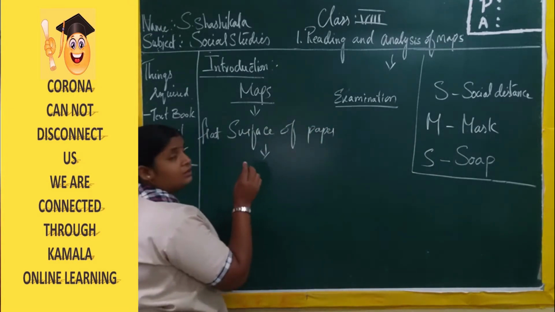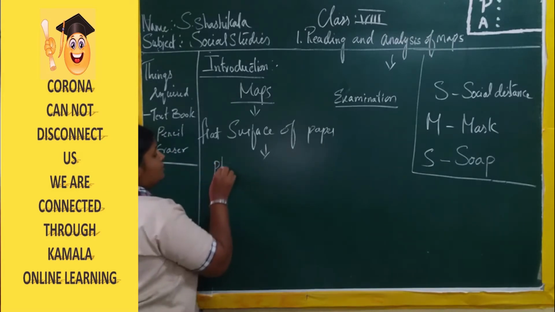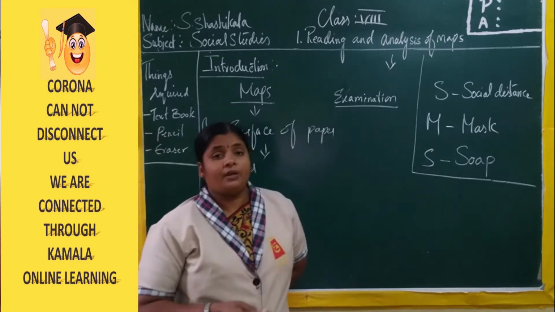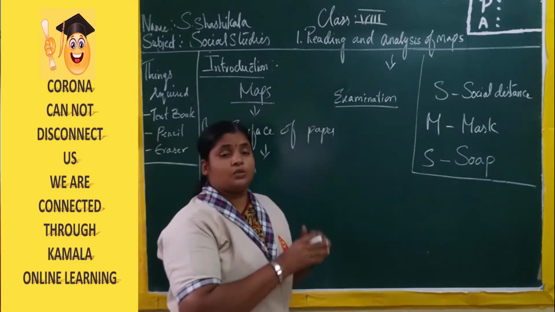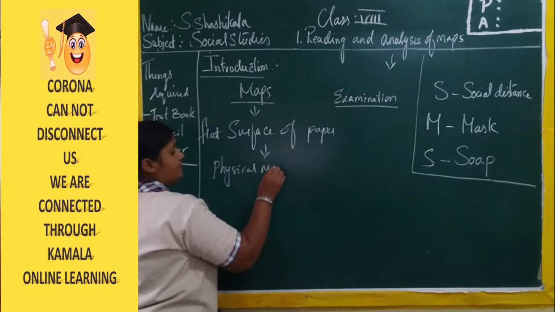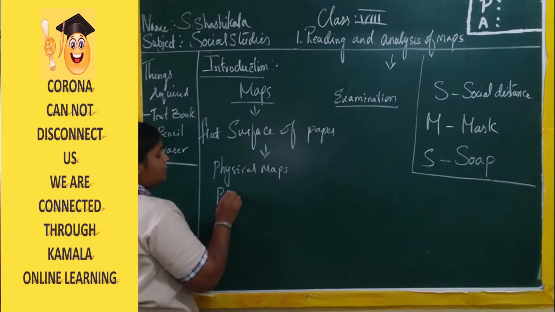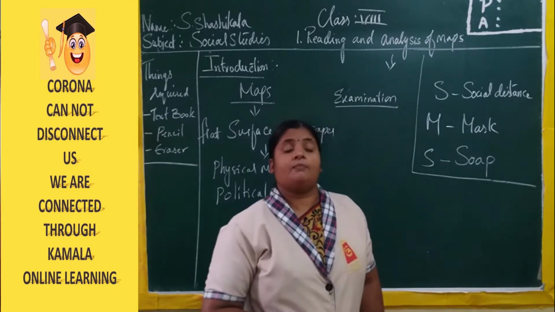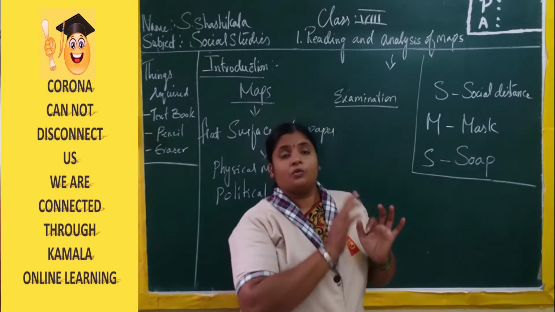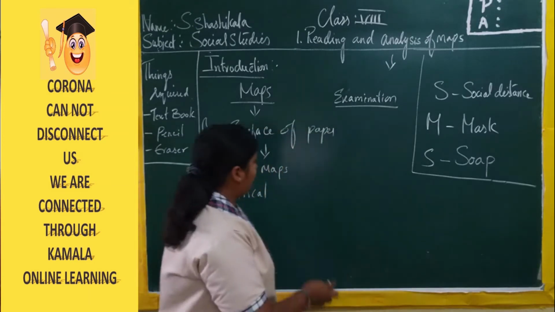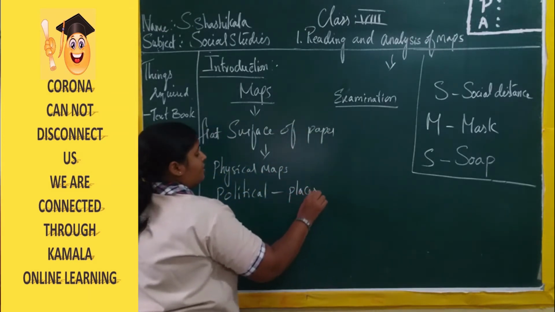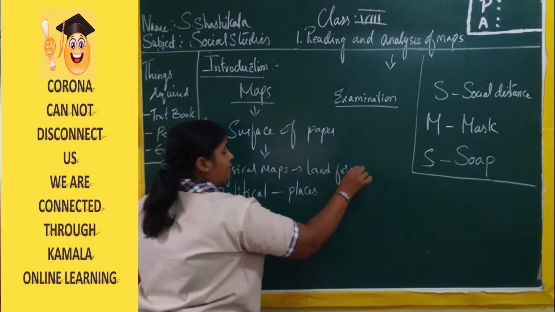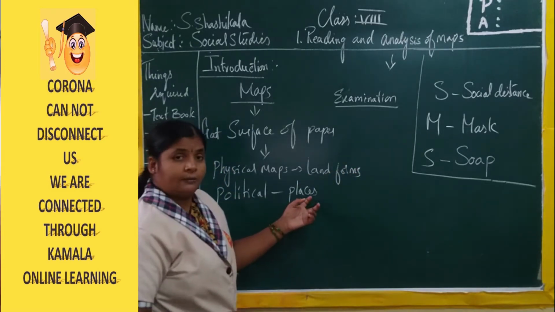Already we have discussed all these things in our previous class. First one is physical map. What is a physical map? The physical map shows the different types of landforms like mountains, plains, plateaus. These all will come under the physical maps. Now, what is a political map? Political map is nothing but one which shows one particular place like country, continent, state in detail about the places. Physical maps are about the landforms and political maps are about the places.